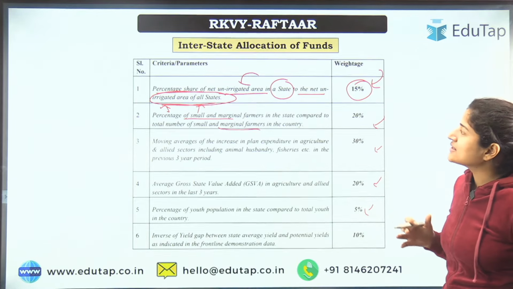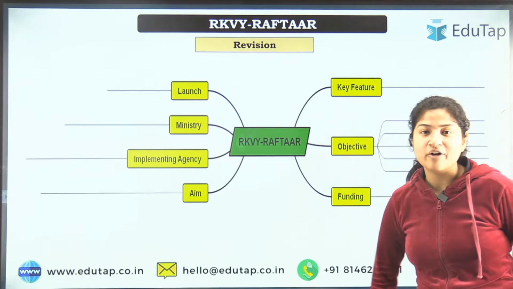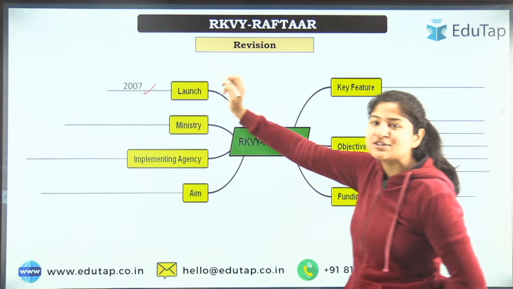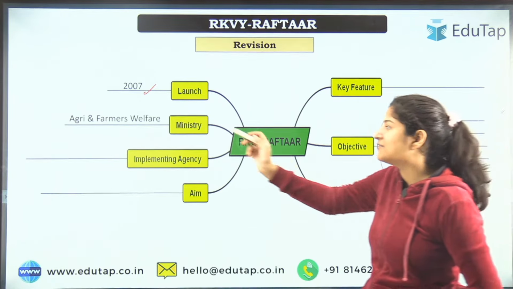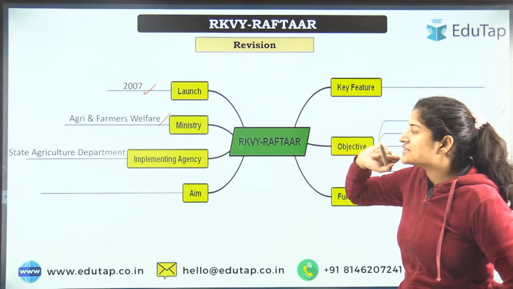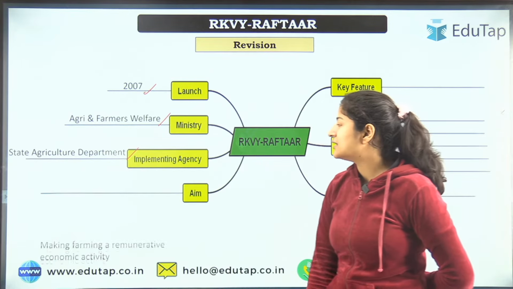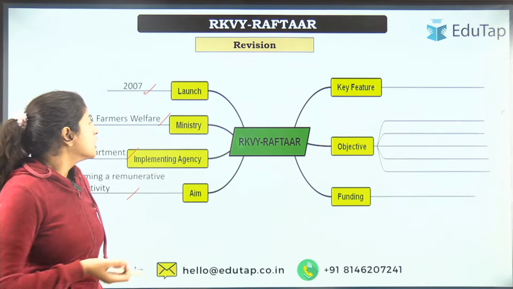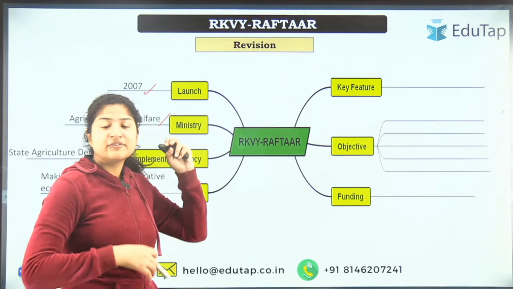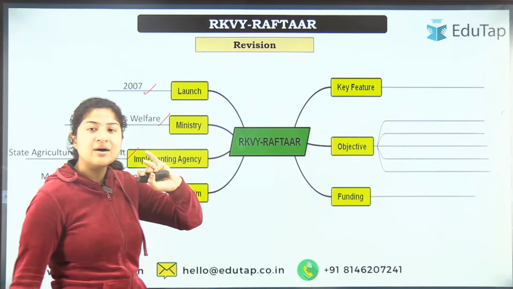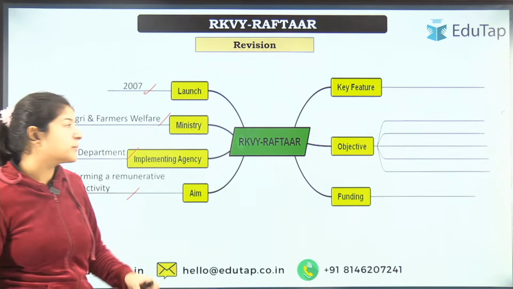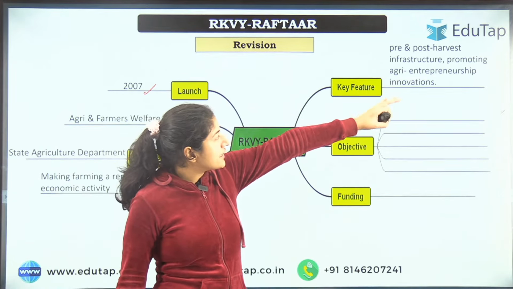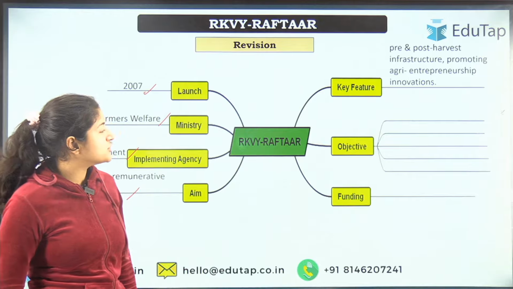So that was all about the scheme. Now let's have a quick revision of it for better understanding. The launch year was 2007, and the ministry was the Ministry of Agriculture and Farmers Welfare. The implementation agency is the state agriculture department, with the aim of making farming a remunerative economic activity, to give farmers profit. And how would that be done? By strengthening the farmers' efforts, risk mitigation, and agri entrepreneurship. Key features were pre and post harvest infrastructure, and promoting agri entrepreneurship and innovation.